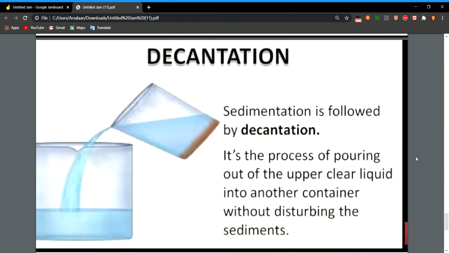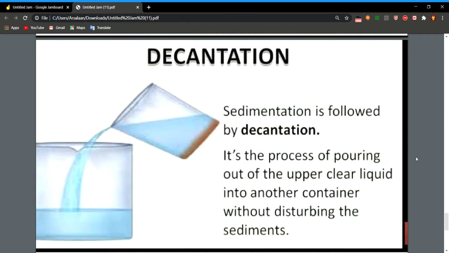If you pour out the upper clear liquid into another container without disturbing the sediments, this process is called decantation. In medicines, you have seen that sometimes on the medicines or on the bottle of a tomato ketchup or on juices, it is written, shake well before use. Have you seen it? Why?